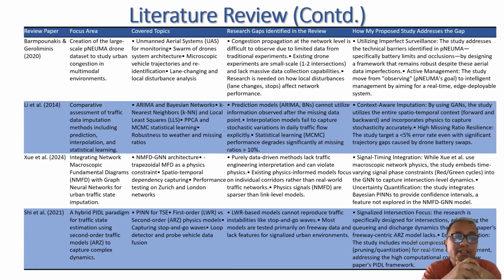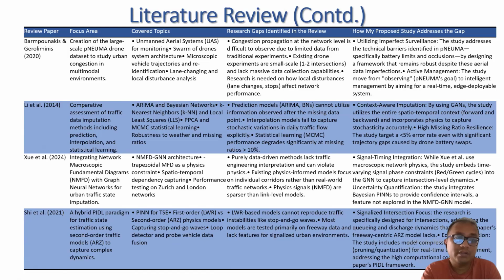The next paper, Lee et al., uses a comparative assessment of traffic data imputation, including prediction and interpretation. But I want to develop a generative adversarial network which uses entire spatio-temporal context, forward and backward, and incorporates physics to capture stochastic accuracy.